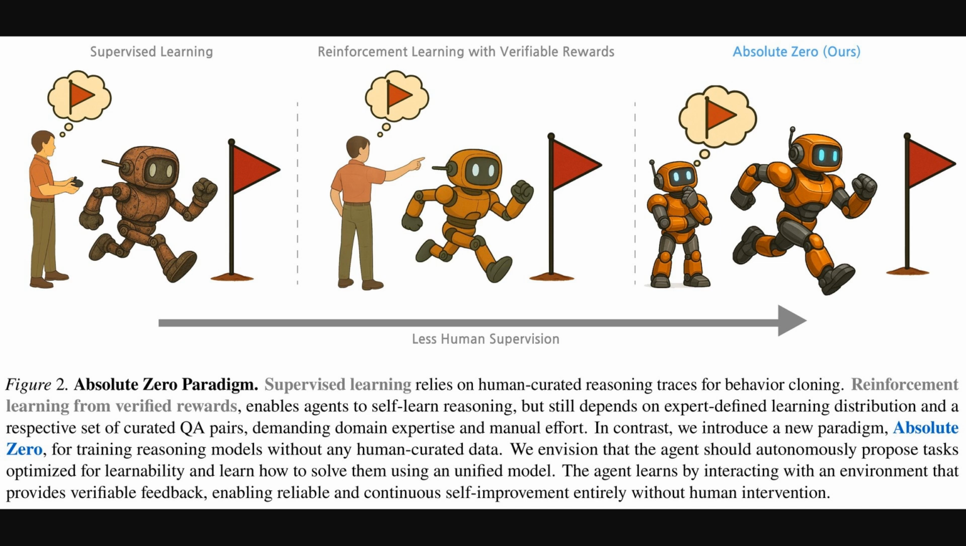Then, moving to the middle, there's reinforcement learning with verifiable rewards. This lets the AI learn more on its own, but still needs humans to provide the initial set of problems. And finally, on the right is their Absolute Zero approach, where the model itself proposes tasks and learns by solving them, driving its own improvement, all without direct human data input.